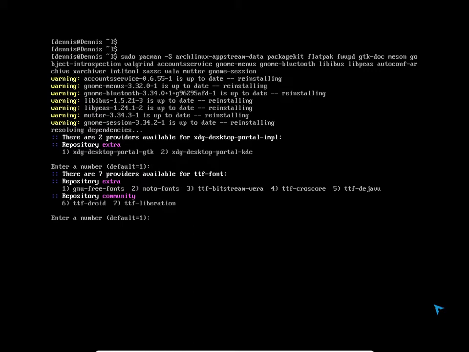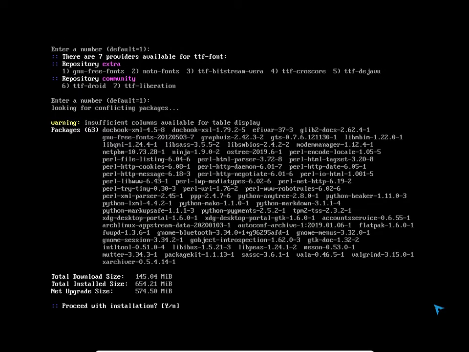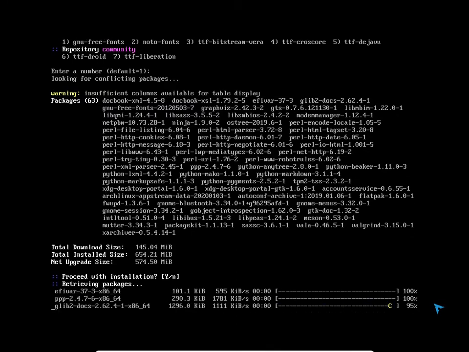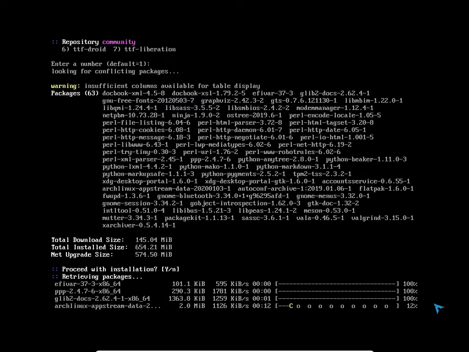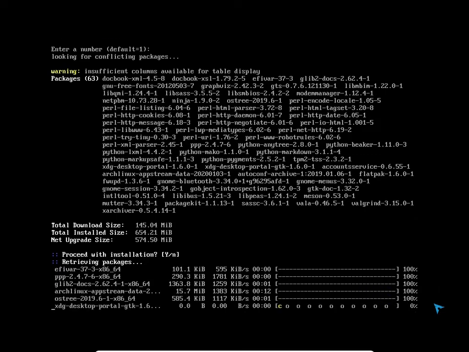Some of those things already came in, like the menus, Bluetooth, accountsservice, mutter, gnome-session. I'm going to scratch that off my list right now. Don't do that again. gnome-bluetooth, gnome-session, mutter.